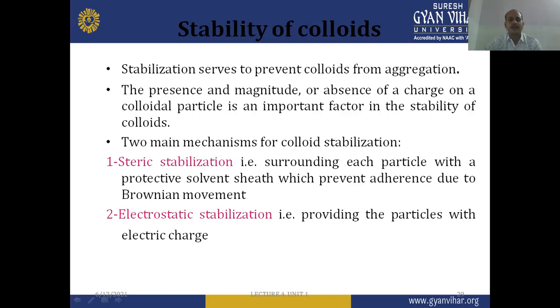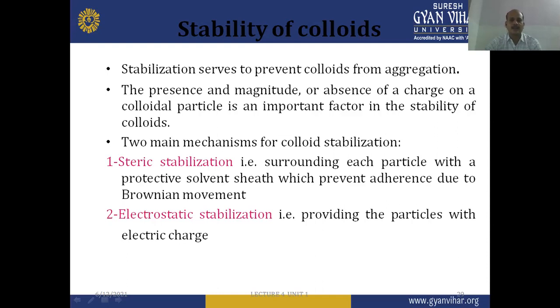Now, there are two main mechanisms for colloidal stabilization. One is steric stabilization, another one is electrostatic stabilization. In steric stabilization, each particle is surrounded with a protective solvent sheet which prevents adherence due to Brownian movement. And the second mechanism of colloid stabilization is electrostatic stabilization, in which the particles are provided with electric charge.